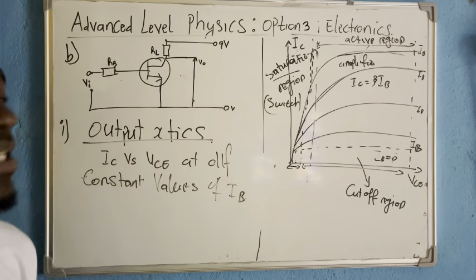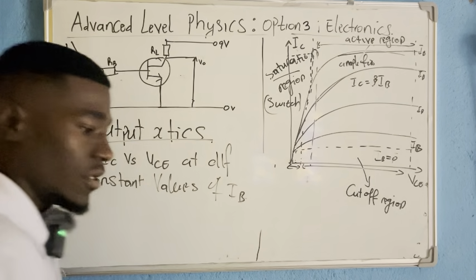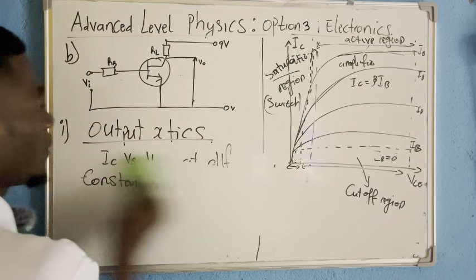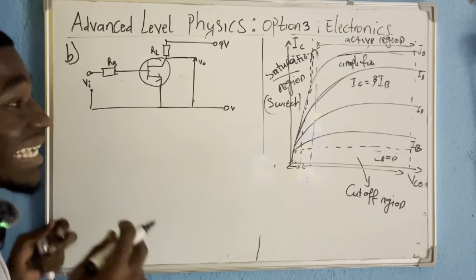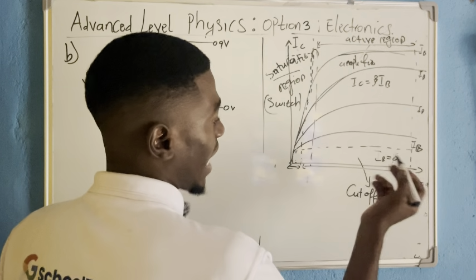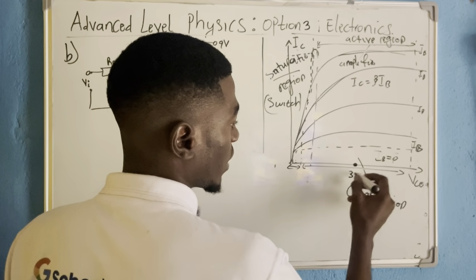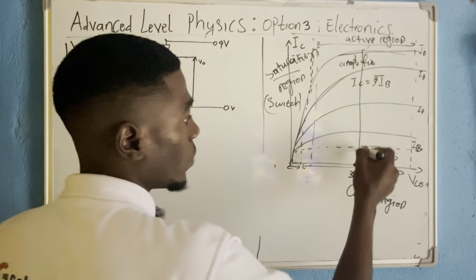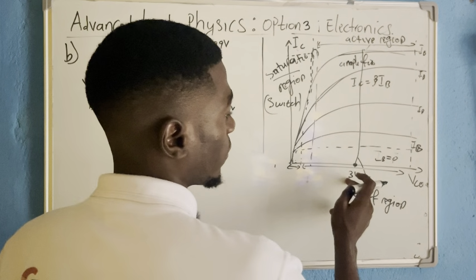With this output characteristic, we can even come out with what we call the transfer characteristic. In some questions they will ask you to come out with a transfer characteristic with a given value of VCE. I can fix the value of VCE to be maybe 3 volts, and I ask you to draw the transfer characteristic for a constant VCE of 3 volts.